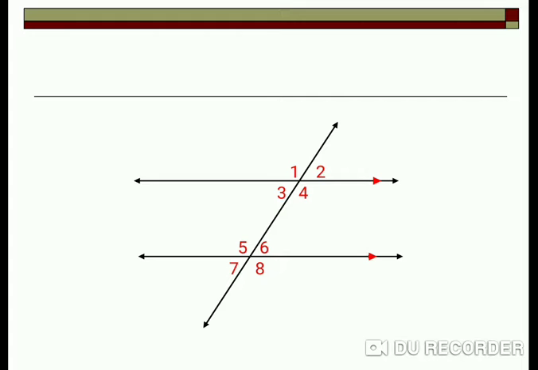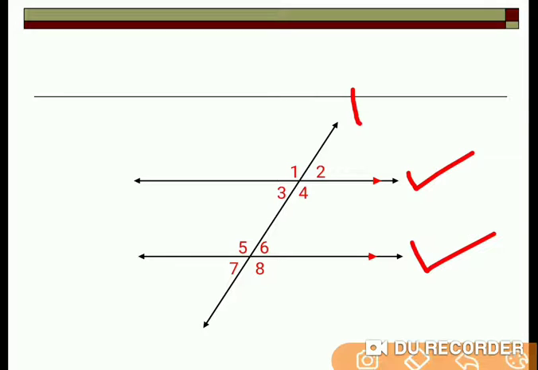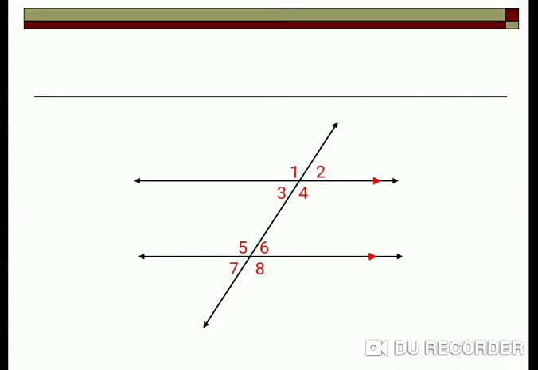Now here we have two parallel lines, and this line is a transversal, which intersects the parallel lines at two distinct points. Due to this intersection, we get 8 angles made on those parallel lines by the transversal.